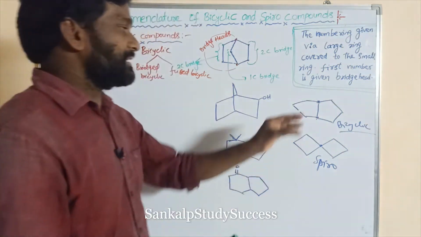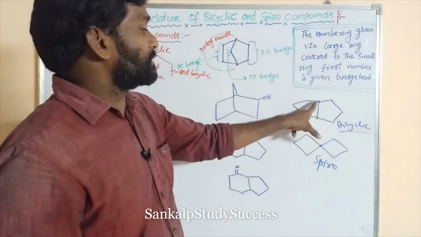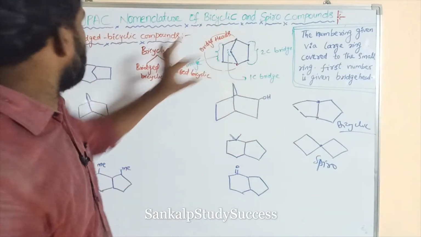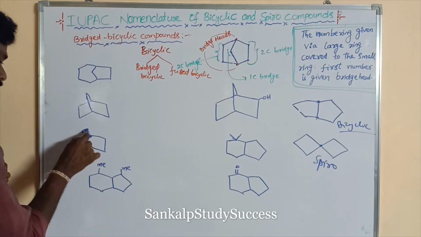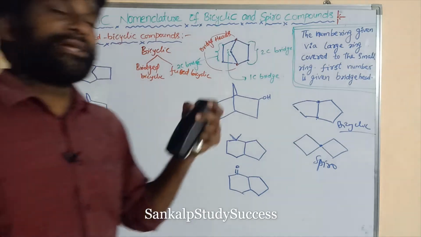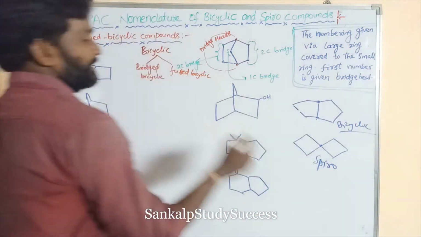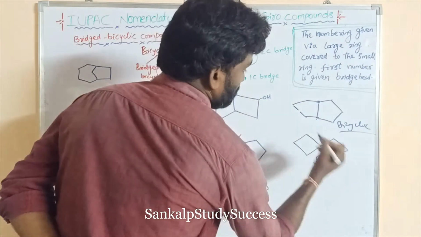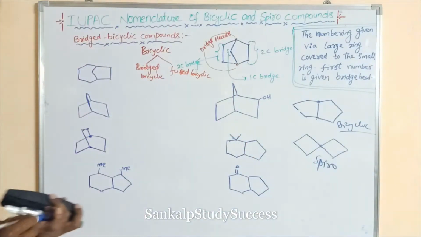If the two cycles contain two or more common carbons, this is two, this is three, this is four common carbons, that is bicyclic. If the two cycles contain only one common carbon, that is said to be spiro compounds, right?